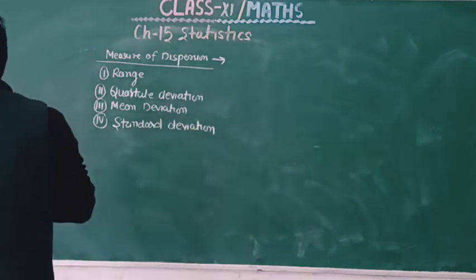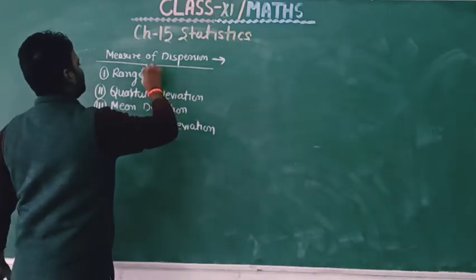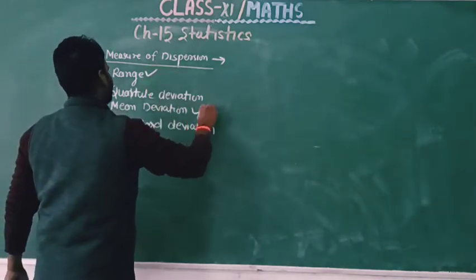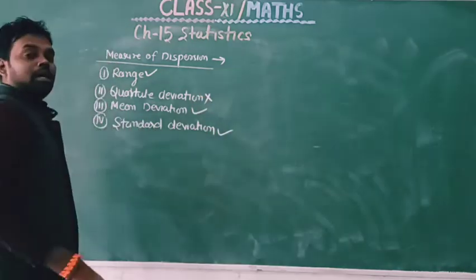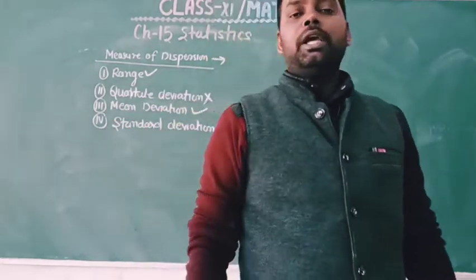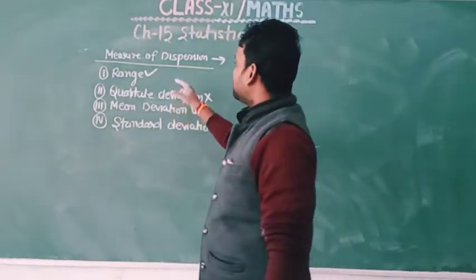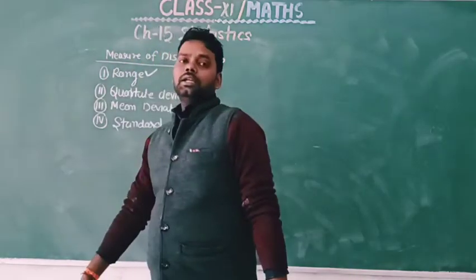Okay, so in class 11 we have to study only range, mean deviation and standard deviation. Quartile deviation is out of our syllabus. So we only have to discuss these 3 measures of dispersion: range, mean deviation and standard deviation.